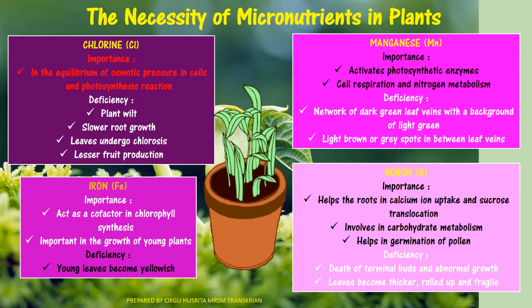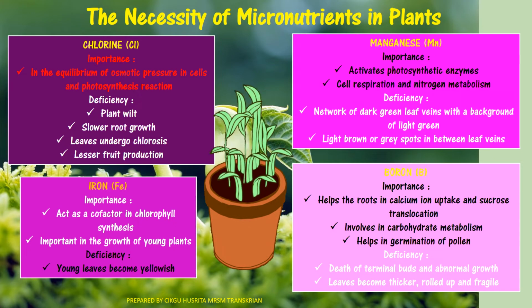So the lack of the chlorine will make the plant wilt, slower root growth, the leaf will undergo chlorosis, and lesser fruit production. Okay, second is manganese, which is important to activate photosynthetic enzyme, cell respiration, and nitrogen metabolism. So deficiency of the manganese will make the network of the dark green leaf vein with a background of light green and light brown or grey spot in between leaf vein.